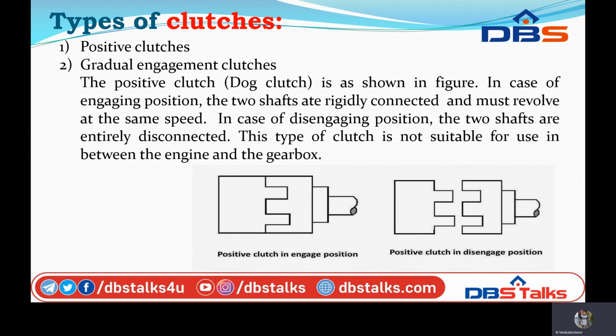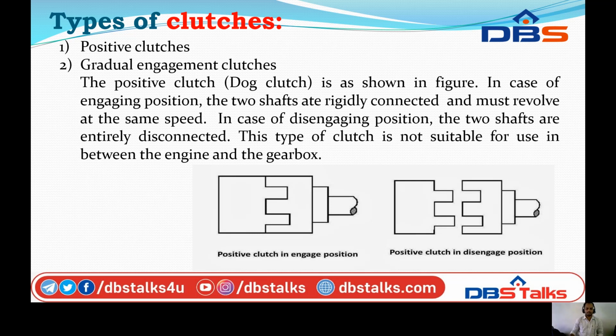Here we can see the diagram, the flywheel to the clutch. The flywheel to the clutch is engaged, that means it is closely related, and disengaged means these two are individual.